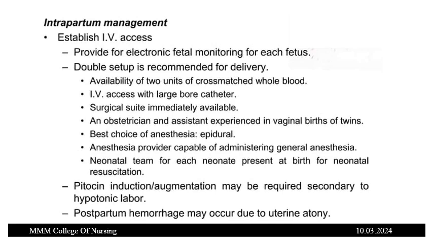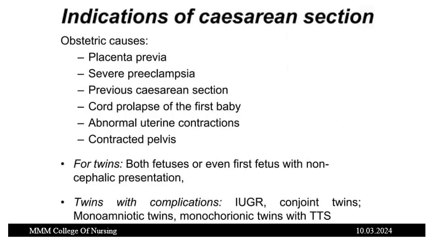Anesthesia provider capable of administering general anesthesia, and a neonatal team for each neonate present at birth for neonatal resuscitation. Pitocin induction or augmentation may be required secondary to hypotonic labor. Postpartum hemorrhage may occur due to uterine atony. All this should be anticipated, and we should be ready to do management in case of complications.